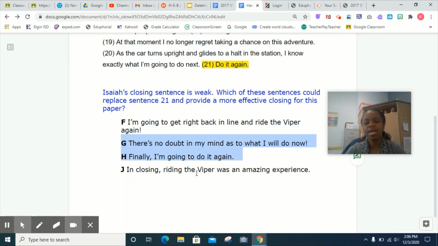So we're going to replace sentence 21 that says do it again. We're going to replace that with sentence F. And so I'm going to get that sentence replaced, and then we're going to read our paragraph again and see how it sounds without our deleted sentences that were off topic and with our stronger sentence added.